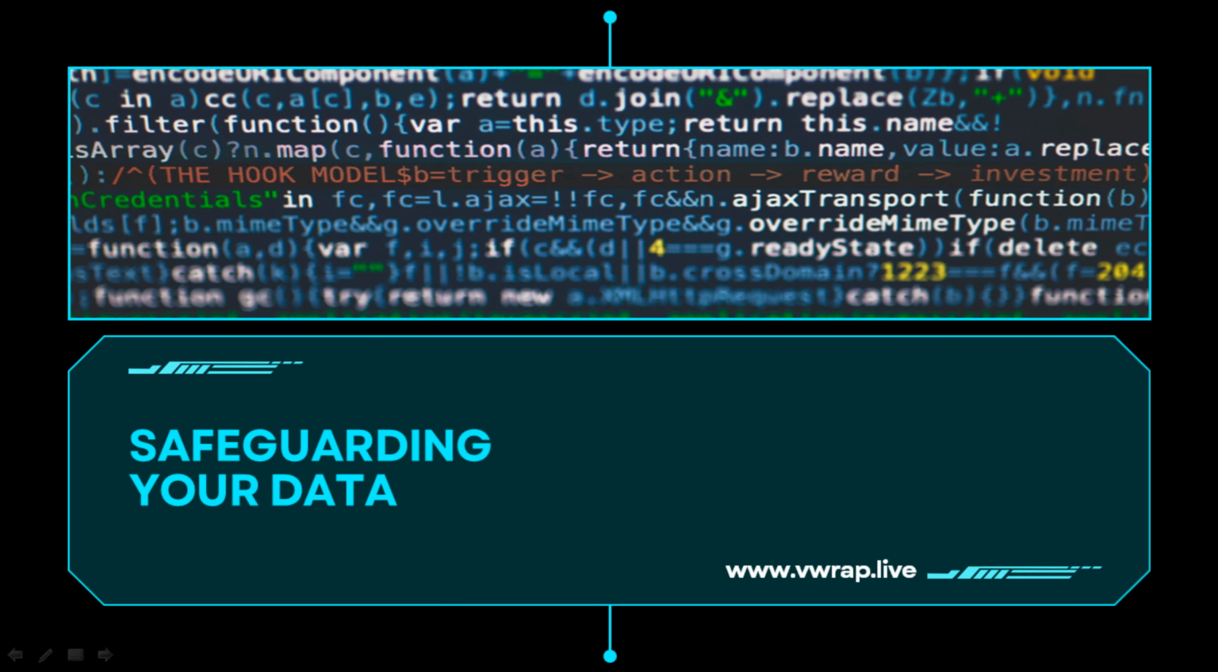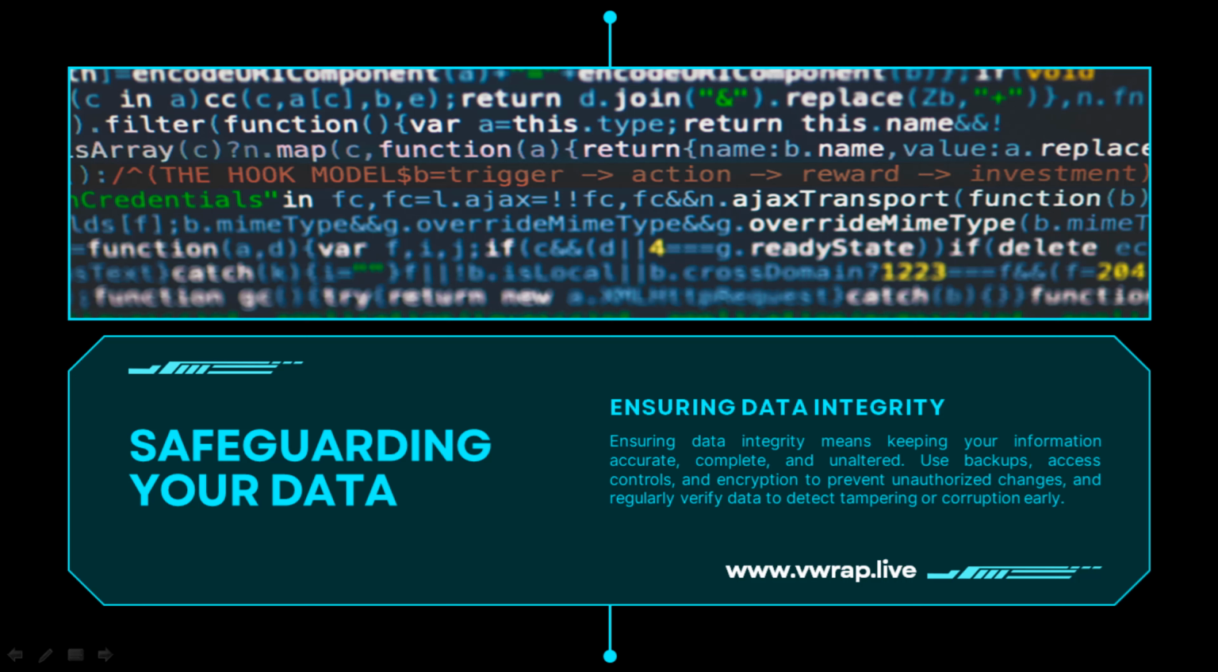Safeguarding your data. Ensuring data integrity. Ensuring data integrity means keeping your information accurate, complete, and unaltered. Use backups, access controls, and encryption to prevent unauthorized changes, and regularly verify data to detect tampering or corruption early.